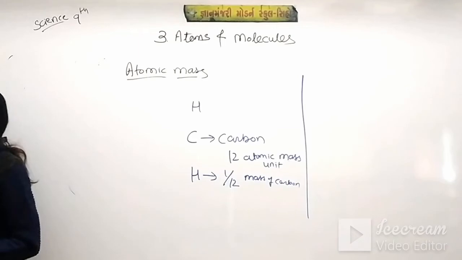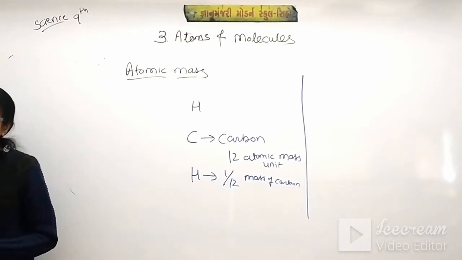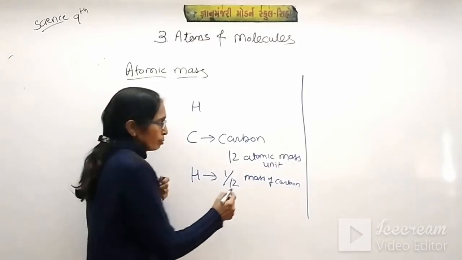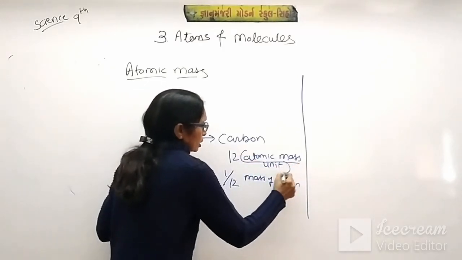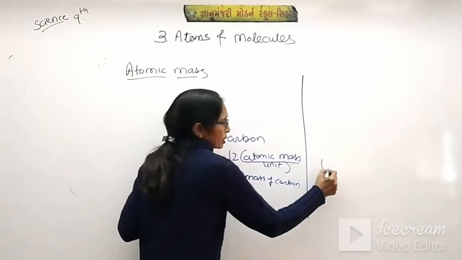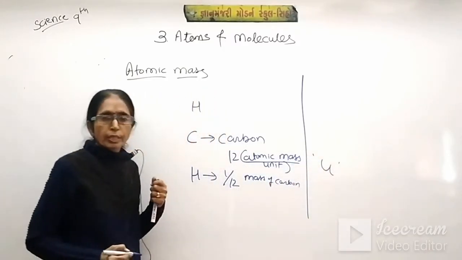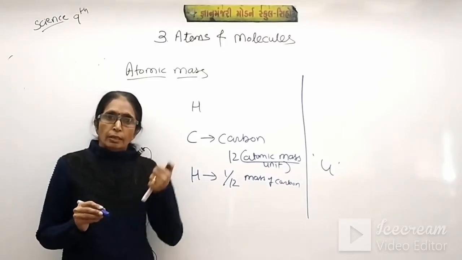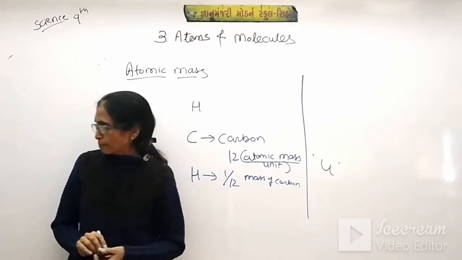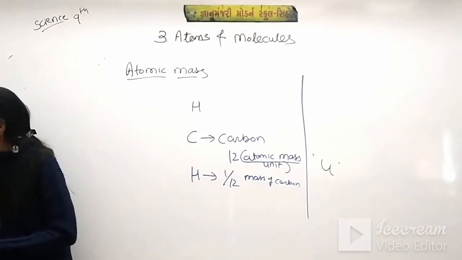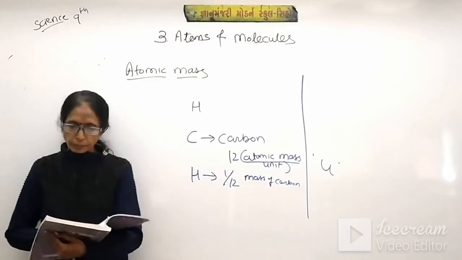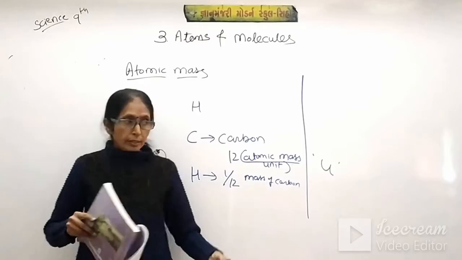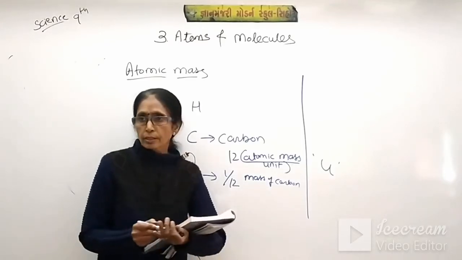And by the IUPAC system, what is IUPAC? International Union of Pure and Applied Chemistry. The atomic mass unit is written as U in small letter. U means atomic mass unit, a unit of the mass of a particular atom. Now look at the table. Hydrogen atomic mass, in the bracket U is given. See, very interesting, students.